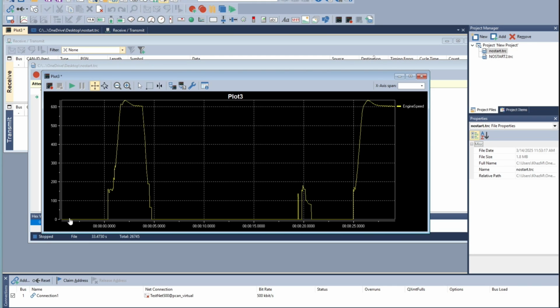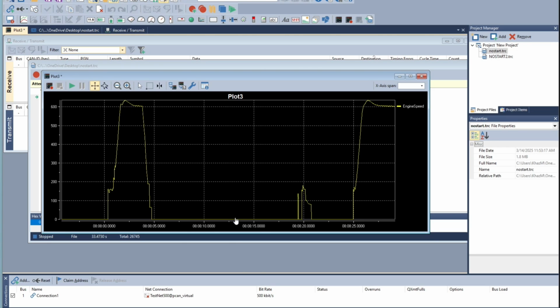And so here you can see it goes along. He attempts to start the coach. The engine speed starts to come up, and then some anomaly happens right here. But the engine speed eventually continues all the way up, and it comes up to about 600 RPM. And then he shuts it off, which is good.